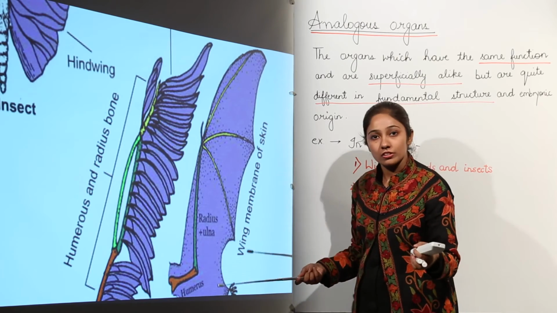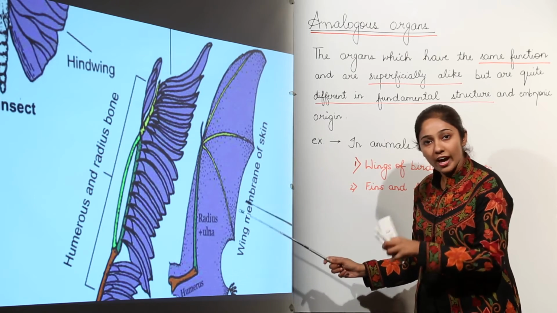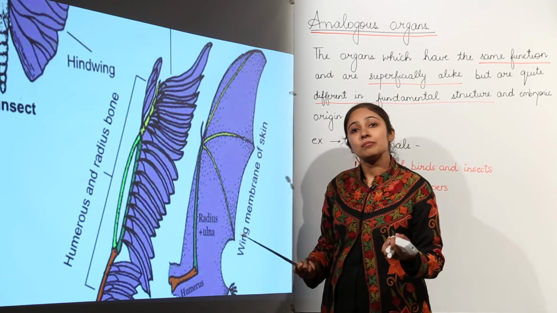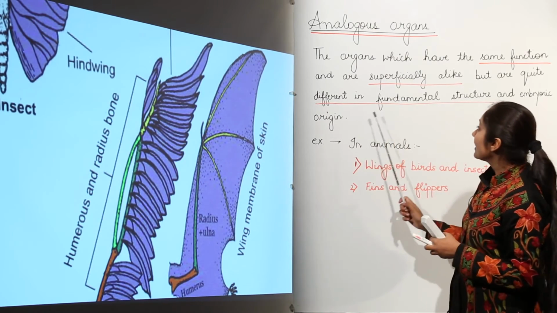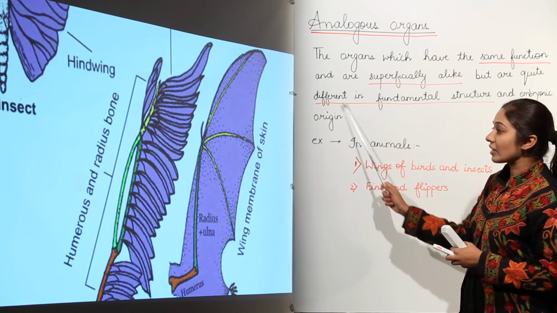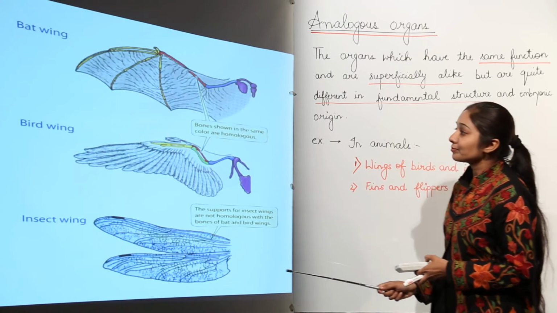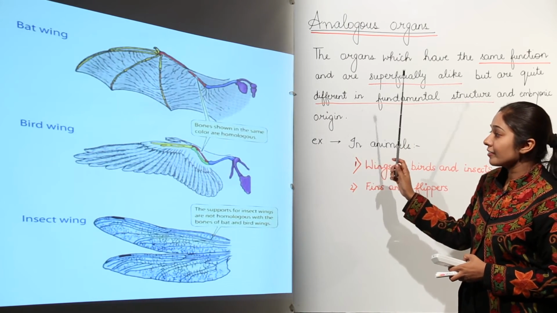But what is the function? The function is the same. The wings of a bird are helping the bird to fly, and the wings of an insect are also helping the insect to fly. So you see that it is the same function but different in fundamental structure. So that is why these organs are analogous organs. So here I have given you again an example.